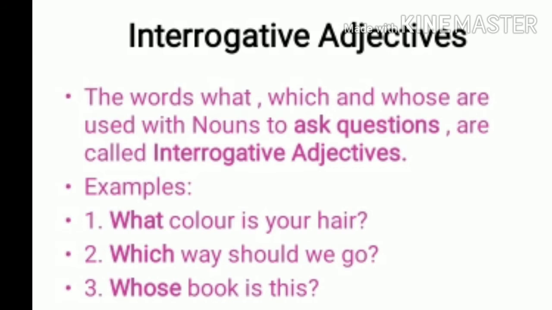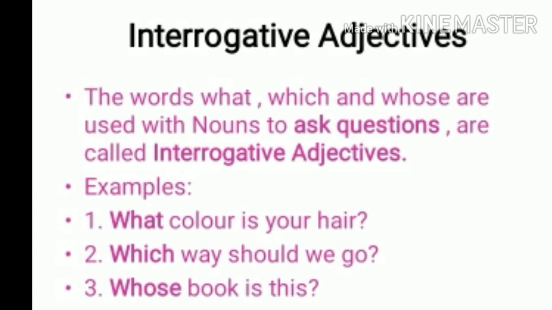Interrogative adjectives. The words what, which and whose are used with nouns to ask questions and are called interrogative adjectives. Interrogative, we know that word is a question word. So any sentence with a question that has a noun after it, we say that it is an interrogative adjective. For example, first one, what color is your hair?